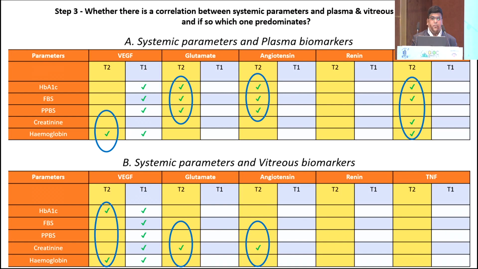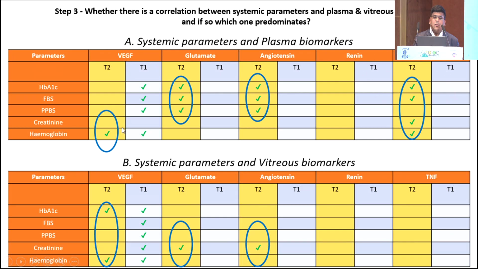So for step 3, we correlated these factors with the traditional blood investigations, that is whether FBS, RBS, HbA1c levels were linearly correlating with the vitreous and serum levels of the biomarkers under study. So in this table, as we can see, the yellow ones are the type 2 diabetes mellitus patients. We can see all the blood parameters seen on the left were correlating with the levels of renin, VEGF, angiotensin and TNF in type 2 diabetes patients.